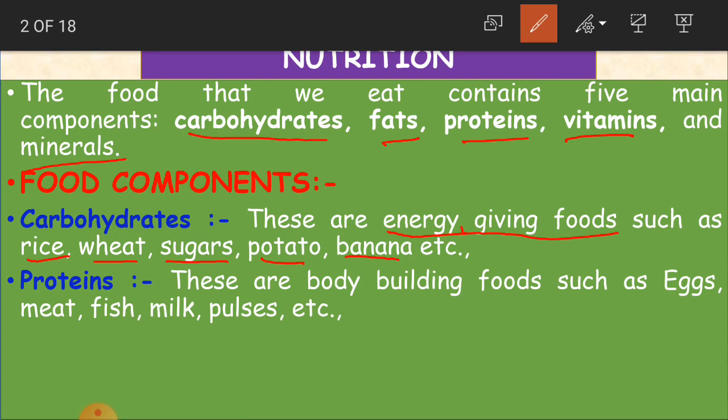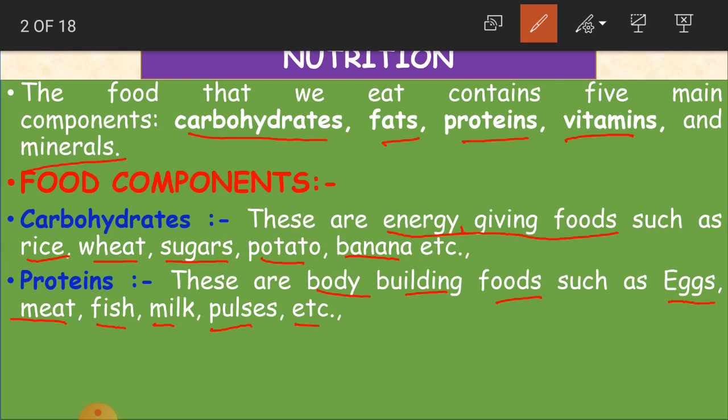Okay, children. And what about proteins? Proteins are body building foods, such as eggs, meat, fish, milk, pulses, etc. They are going to give growth for our physical structure, that is why they are body building foods.